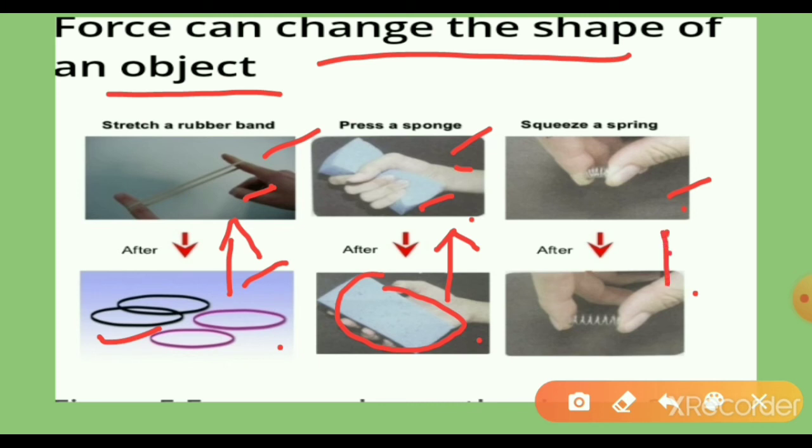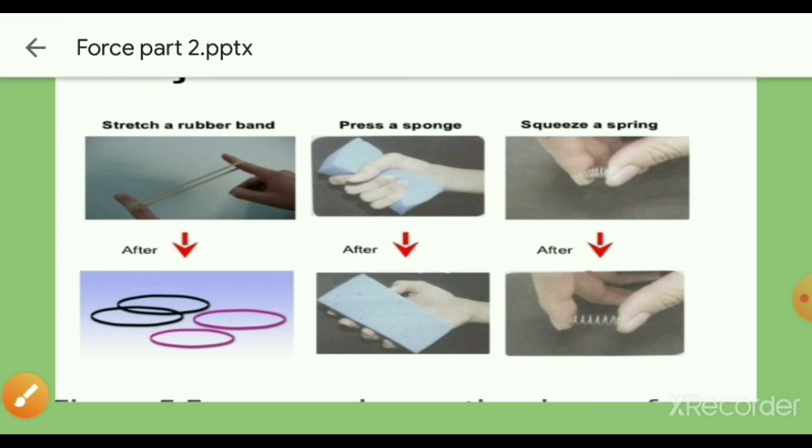And here, before, is the spring, and after, we have to apply force on that spring. So the spring shape will be changed. So I hope you all have understood this: force can change the state of motion, and force can change the shape of an object. Finally, what do we have to say? We can say that forces can change the shape of an object.